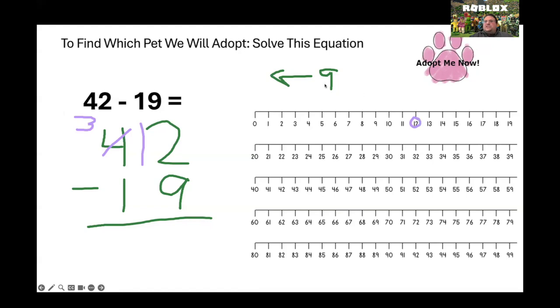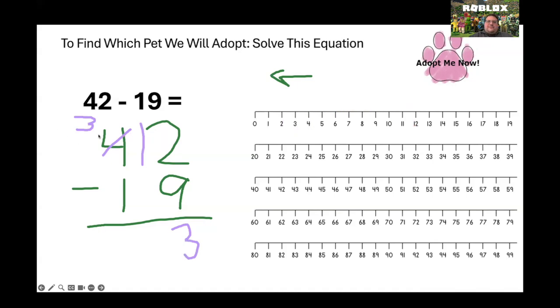Now, instead of 2 minus 9, we start at 12. And now we can jump back 9. 1, 2, 3, 4, 5, 6, 7, 8, 9. And what do I land on? 3. 12 minus 9 equals 3.